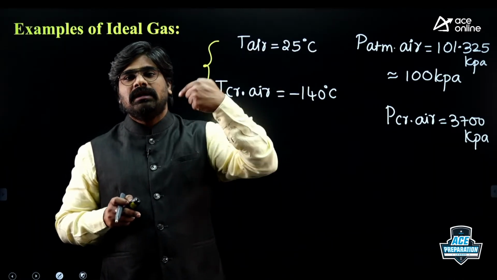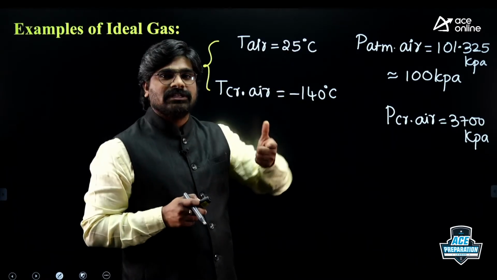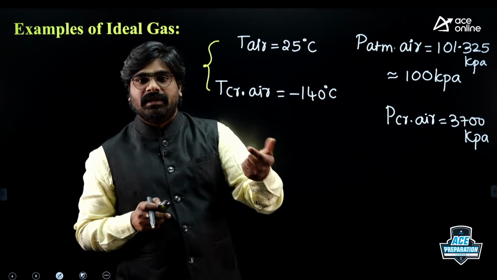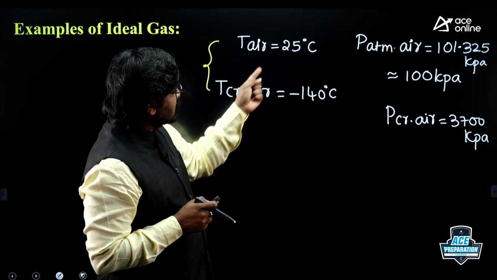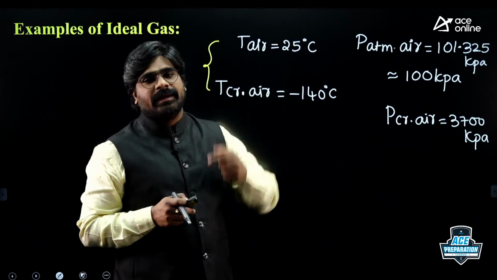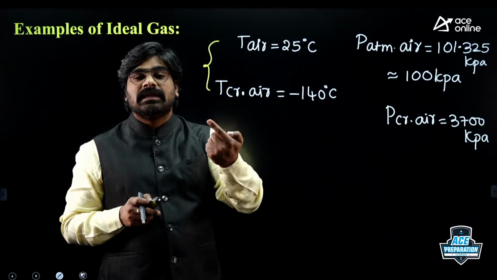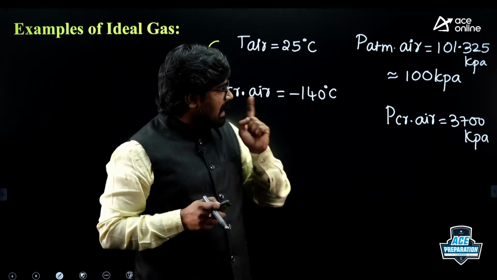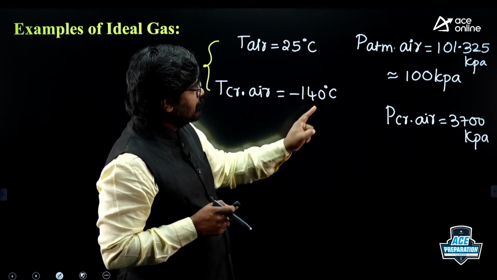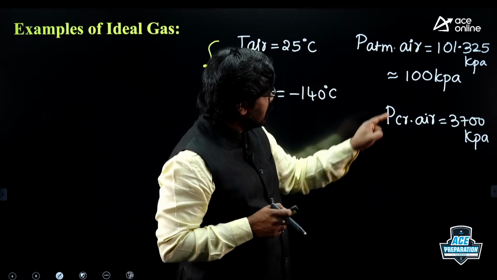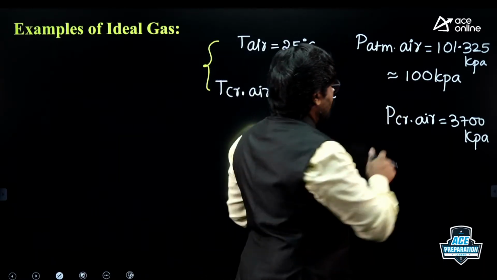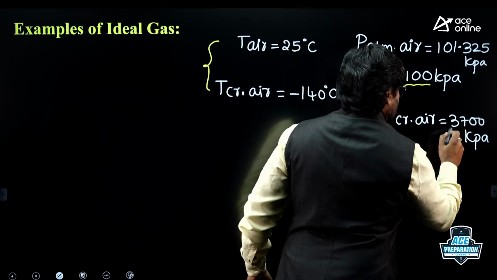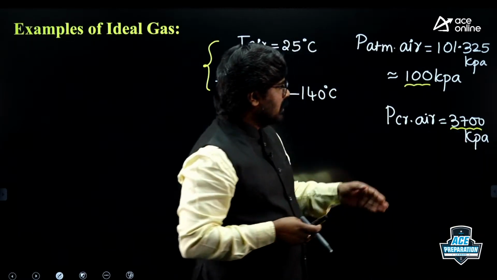High means it is not 2000, not 5000, not 10,000; compared to the critical temperature, it is high. At higher temperature, as we have seen, gas behaves as an ideal gas, and that is number two. Number one, under low pressure: this is 100 kilopascal, and this is 3700 kilopascal.